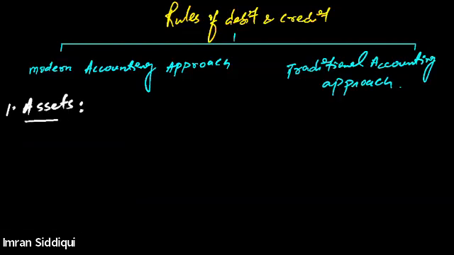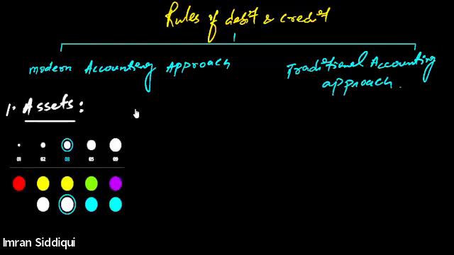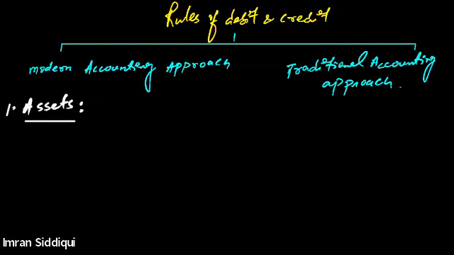First rule is regarding asset. What does the modern accounting approach say for the asset? For the asset account, modern accounting approach says whenever there is an increase in assets, we should debit the asset account. Asset account should be debited. That is what the rule of debit and credit is regarding the asset.